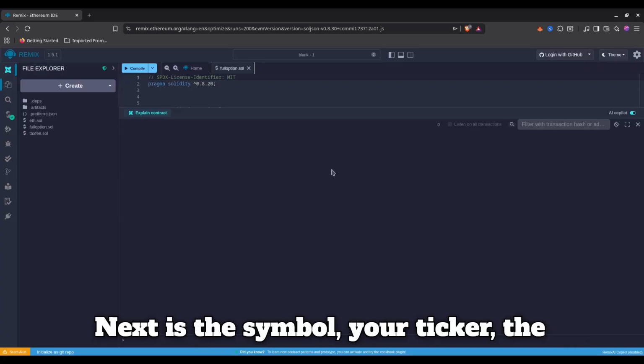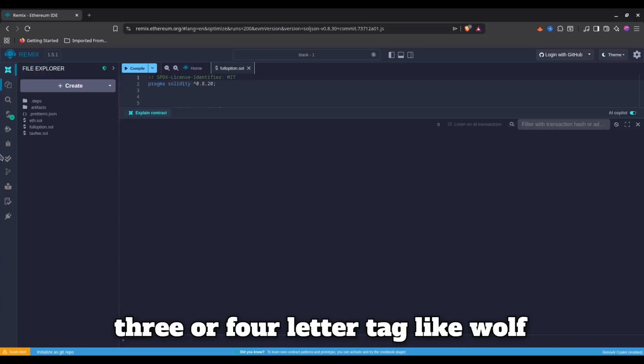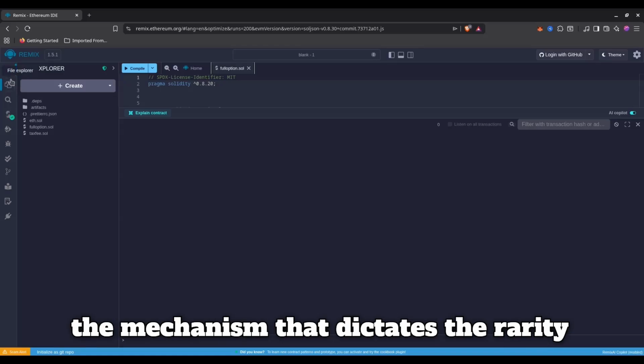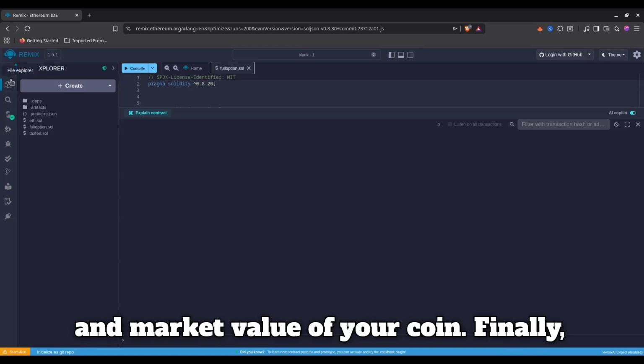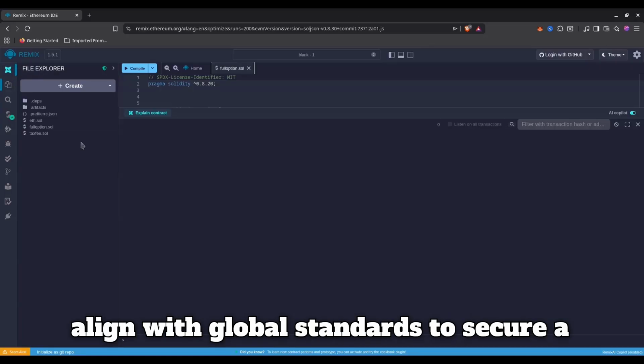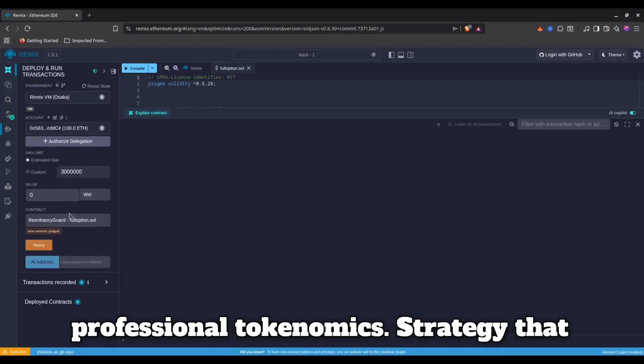Next is the symbol, your ticker, the 3 or 4 letter tag like Wolver or gold. Then comes the total supply, the mechanism that dictates the rarity and market value of your coin. Finally, we set the decimals to 18 to align with global standards.